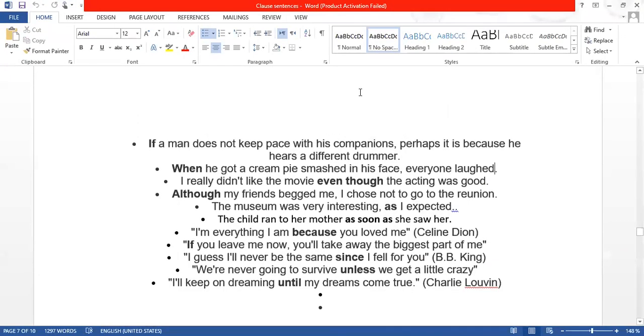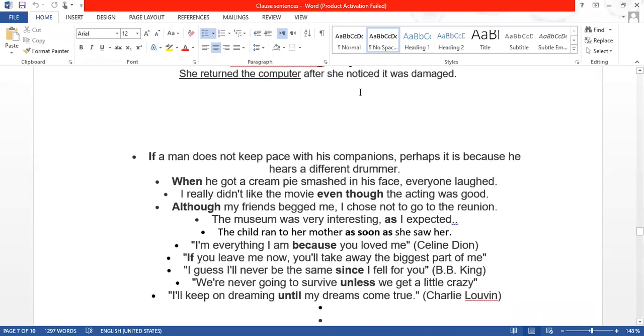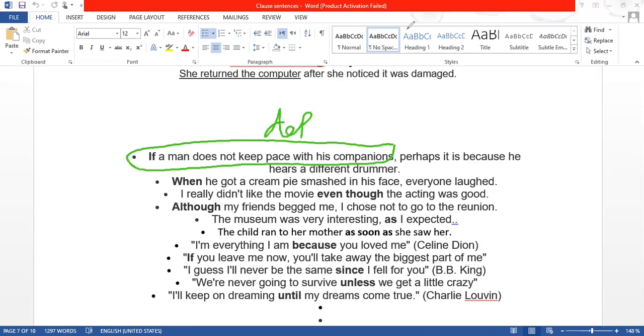Okay, so if you see the first sentence: if a man does not keep pace with his companions, perhaps it is because he hears a different drummer. So if you see, this one is a subordinating clause. Why is it a subordinating clause? We also call it a dependent clause. And this one is called an independent clause. Now, independent clause and dependent clause are very simple.